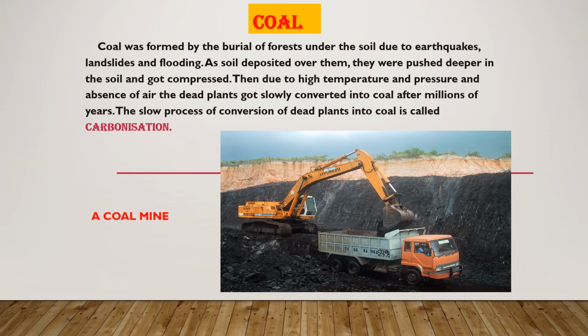Let us study the story of coal. Coal was formed by burial of forests under the soil, maybe due to earthquakes or landslides or floods. As the soil deposited over them, they were pushed deeper into the soil and got compressed. They were cut off from all microorganisms and air, and due to high temperature and pressure and the absence of air, these dead plants slowly got converted into coal after millions of years. This is a very slow process of conversion and it is called carbonization.